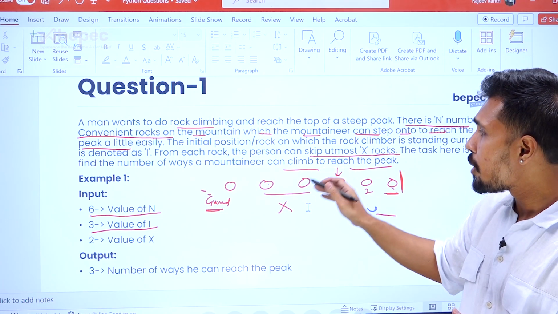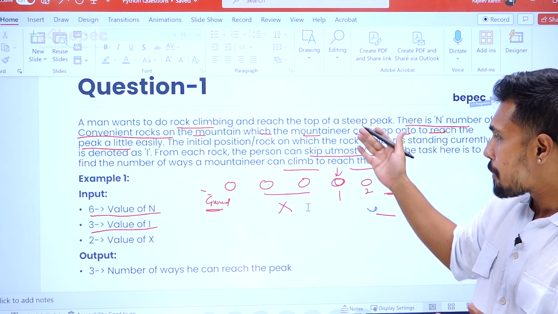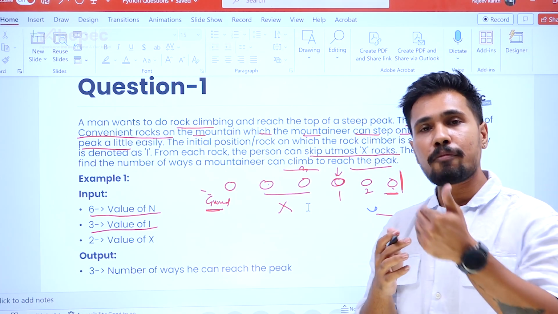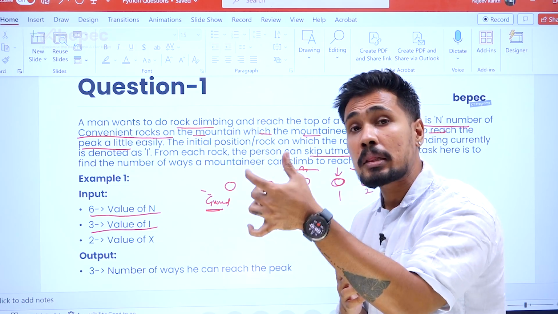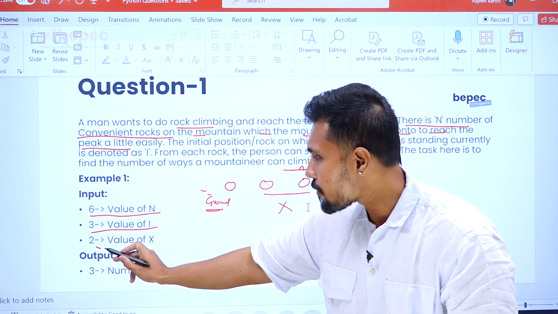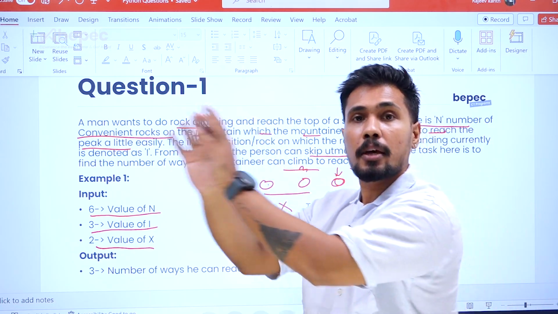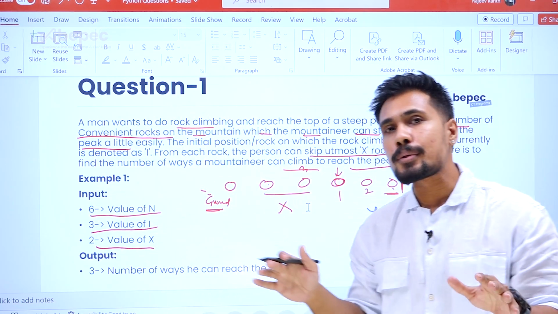So he's trying to go. He's leaving the 3 blocks, and we can write this as the third position. He's starting from the third rock, and the maximum number of rocks he is able to skip is 2. So either he can skip a maximum of 2, or he need not skip at all.